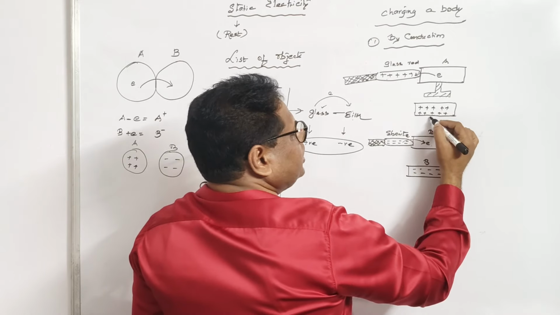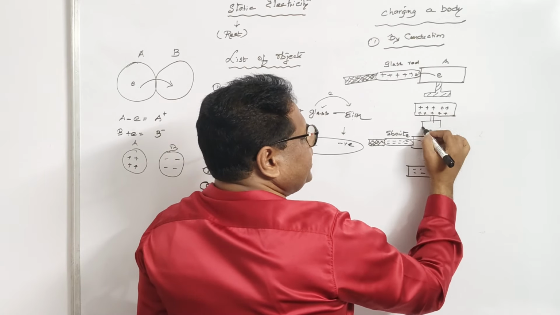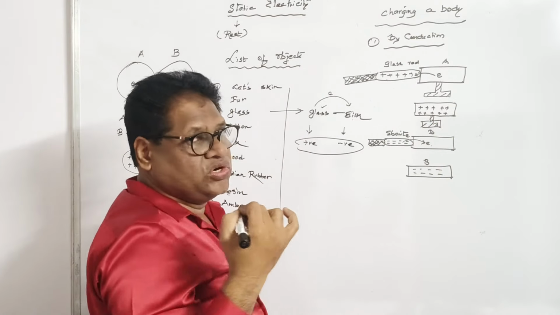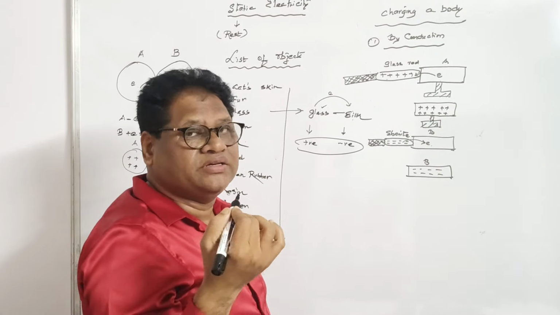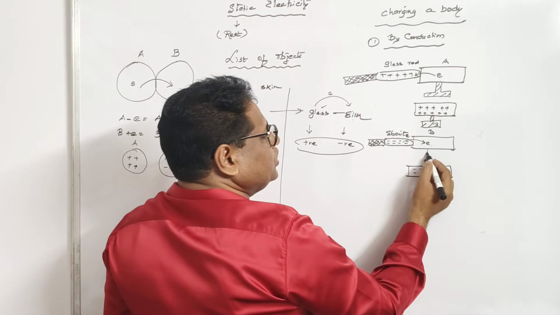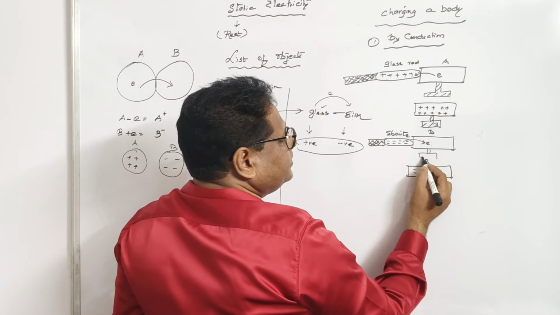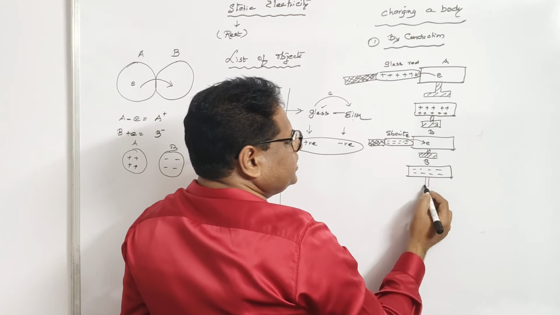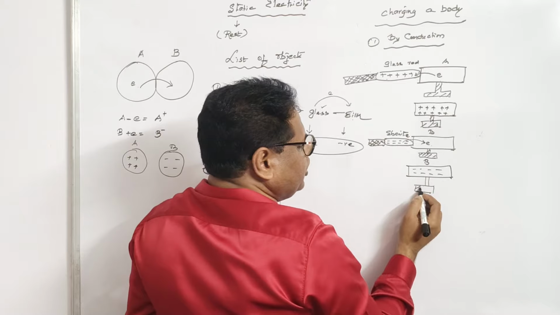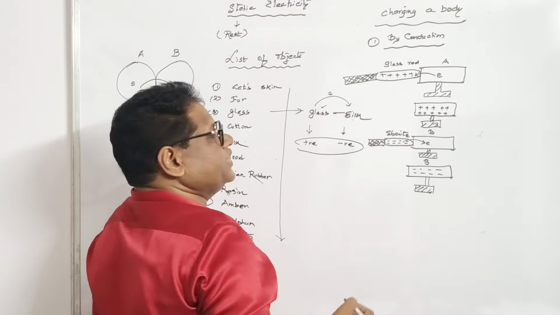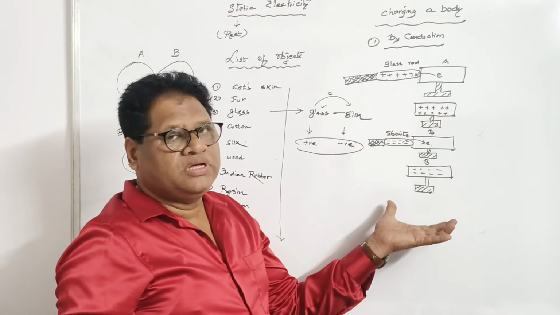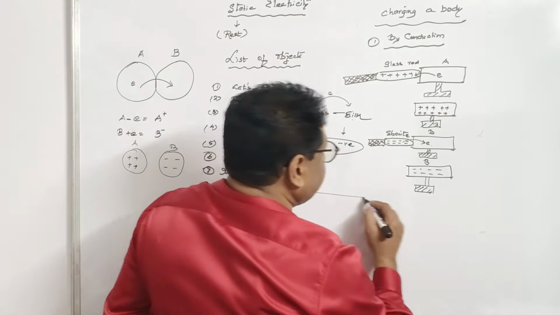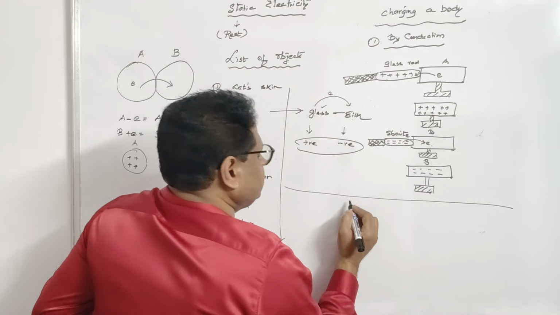Here also the body is kept on an insulated stand, because you know that the charge will flow into the earth. That is called discharge or simply earthing. Similarly here also you need an insulated stand, so that whatever charge you give to this particular body remains as it is on the body. So this is how you can see observations A and B, how the bodies are getting charged by conduction. Now we are going to discuss charging by induction.